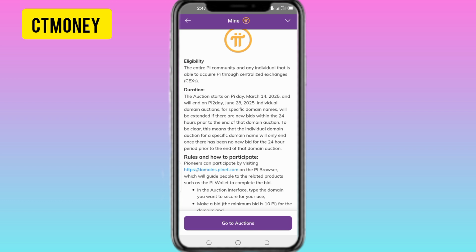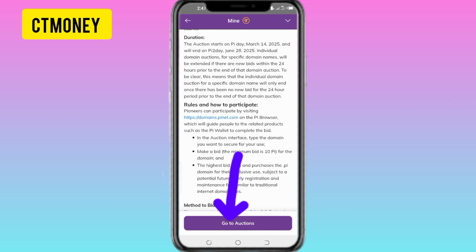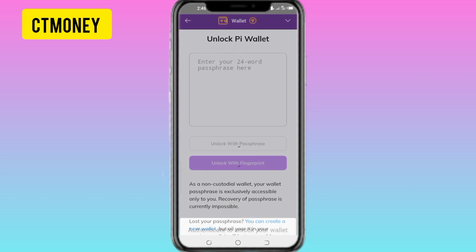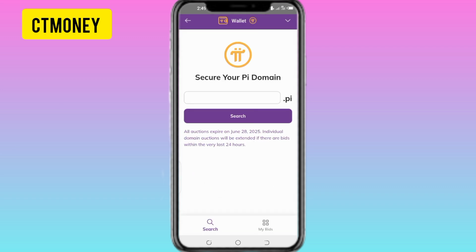So for you to participate, click on this go to auction. So click to go to auction. Then here you have to unlock your wallet with either your passphrase or your fingerprint. So now it will bring you to this section here. This section is where you're going to be searching for the domain name, any domain name of your choice.